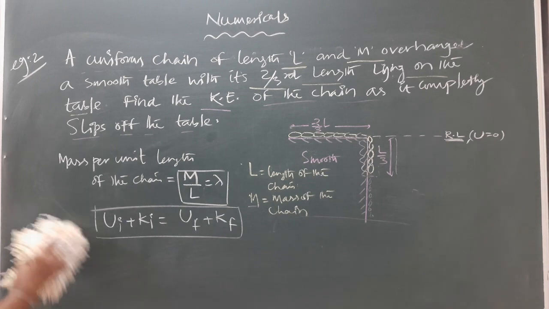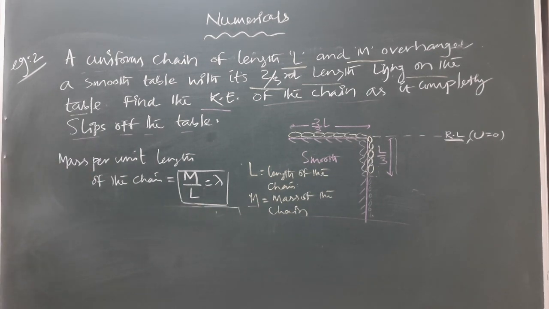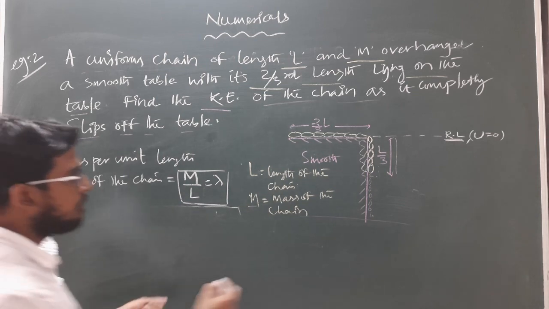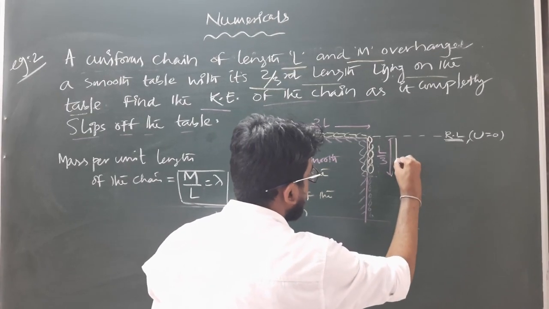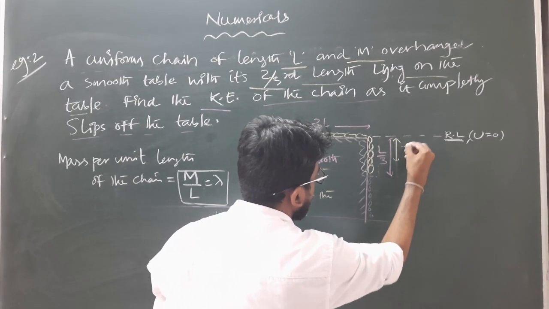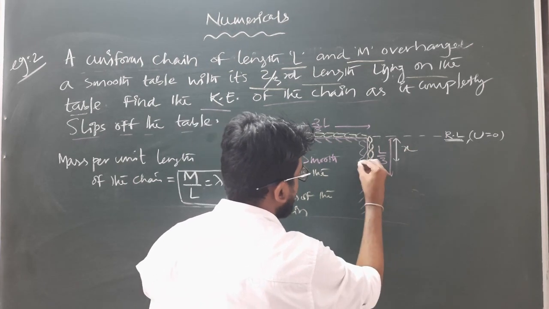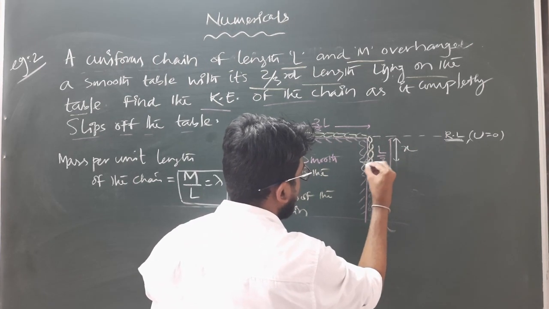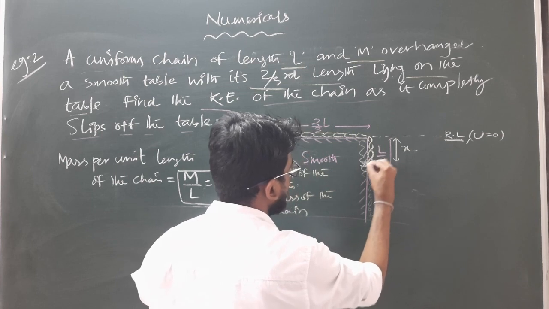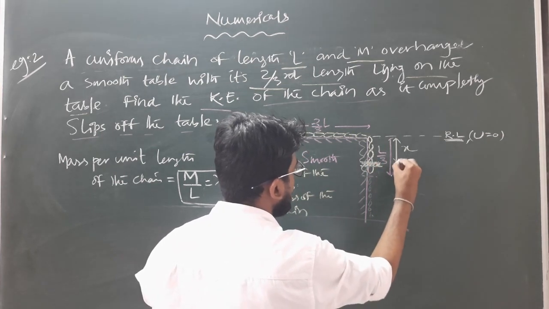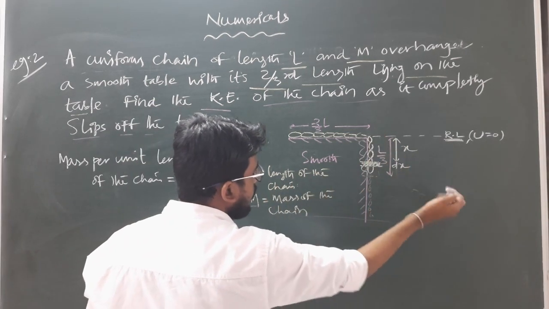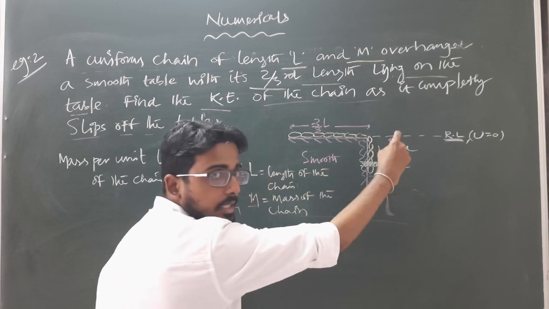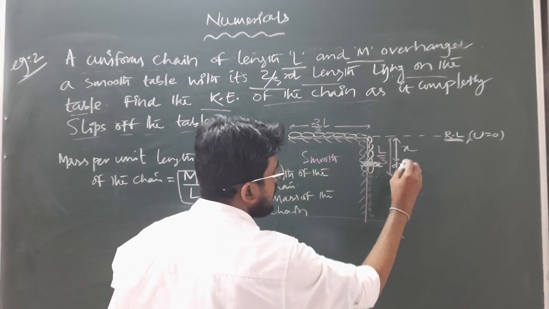So for this, let us assume a small portion of the chain which is at a depth x from the reference line, and I am assuming this much portion of the chain to be of length dx. Clear? So a small portion of the chain is at a depth x from the reference line and its length is dx.